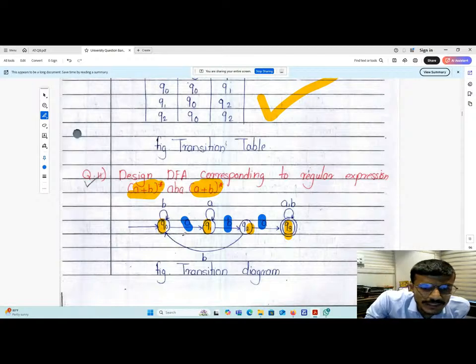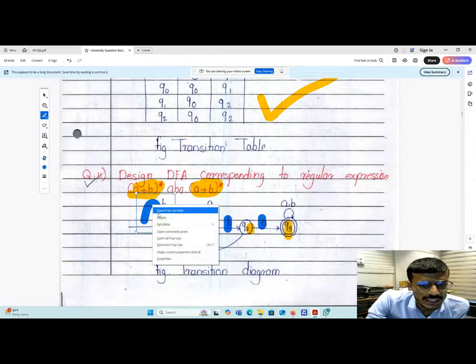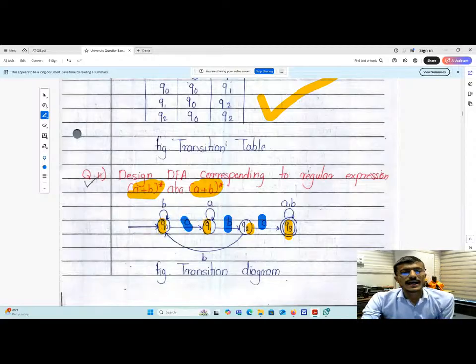Now I have to complete the diagram. Q0 has the A transition which goes to Q1, no issue. If I give Q0's B transition to other than Q0, then what will happen? It will read other languages also. So I have to give a loop with respect to B over here. Yes, so that will fulfill this term B star.